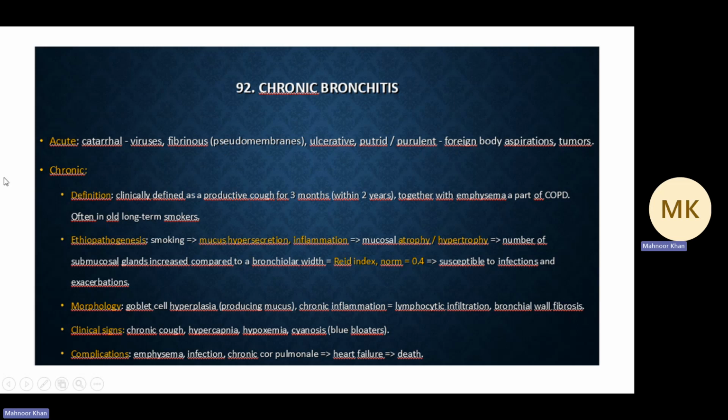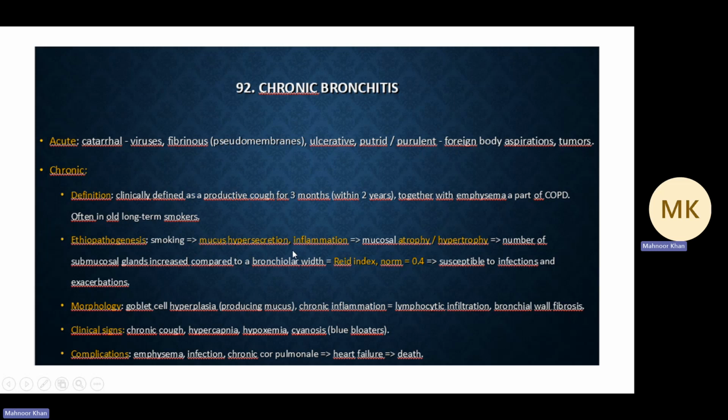Okay, so chronic bronchitis. Definition of chronic bronchitis: clinically defined as a productive cough for 3 continuous months over two years, together with emphysema as part of COPD, and often in old long-term smokers. Pathogenesis, you could take a read here.